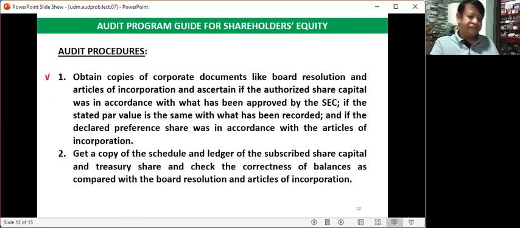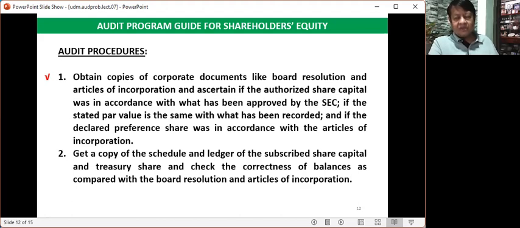The first one, obtain copies of corporate documents like board resolution and articles of incorporation, and ascertain if the authorized share capital was in accordance with what has been approved by the SEC. So this is what I was discussing a while ago.